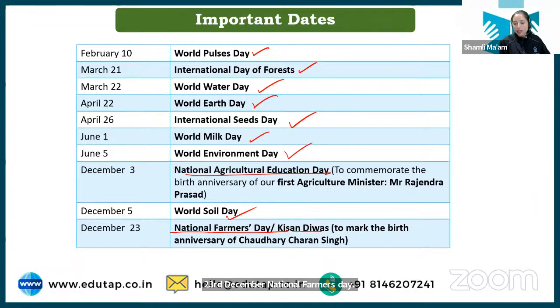Okay? Now there are two names associated with it. So for 3rd December, you will remember National Agriculture Education Day to celebrate the birthday of Mr. Rajendra Prasad. And then we have 23rd December to again celebrate the birth anniversary of Chaudhry Charan Singh. Okay? Just remember all these things.